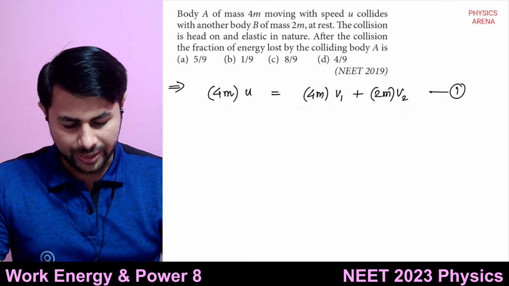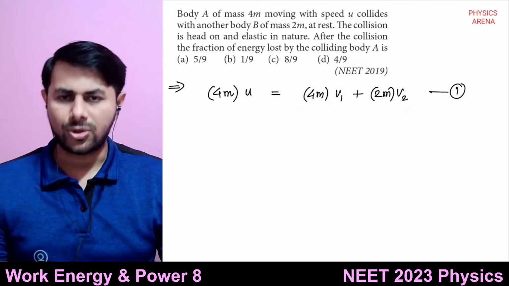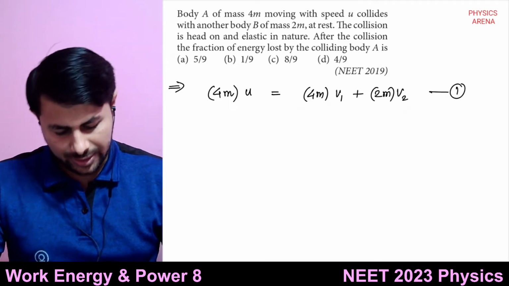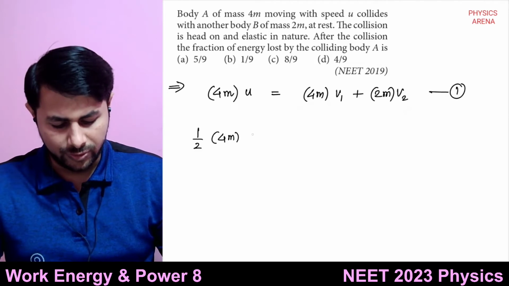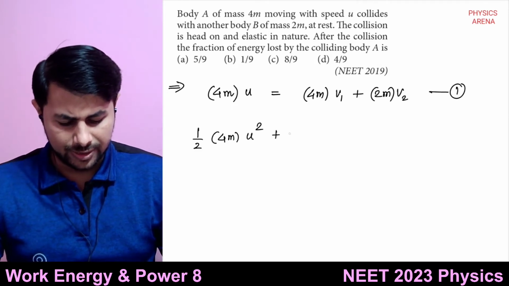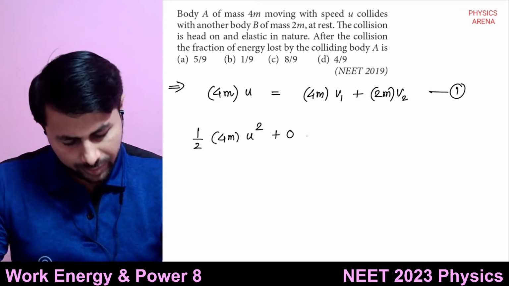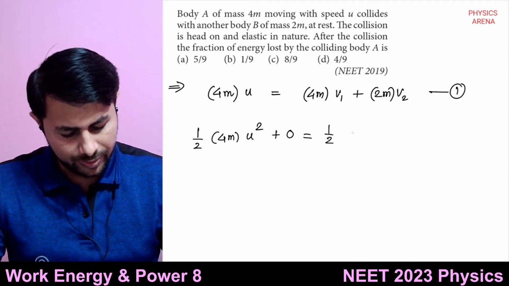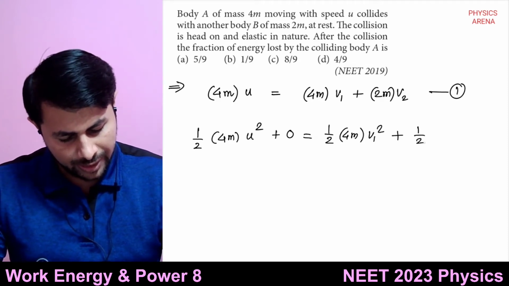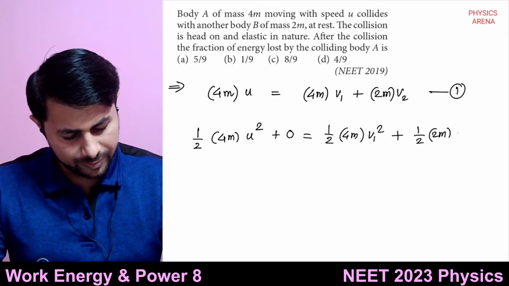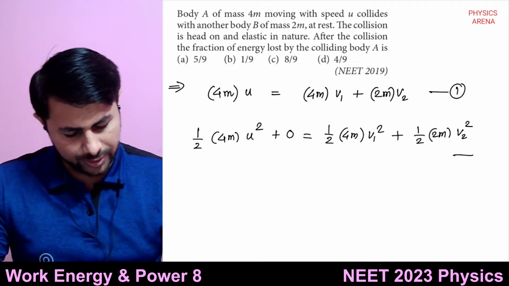After that, what can we write? Since this is elastic collision, the total kinetic energy is also conserved, right? So I can say half of kinetic energy of first body 4m multiplied by u square plus kinetic energy of second body is 0 because it is at rest initially. This is equal to half of 4m multiplied by v1 square plus half of 2m multiplied by v2 square. Okay, so this is your equation number 2.